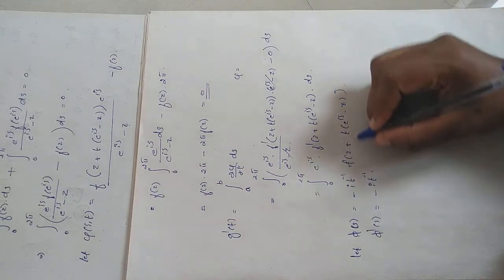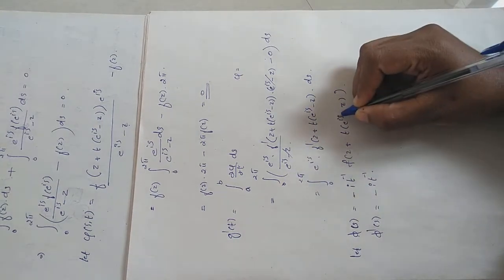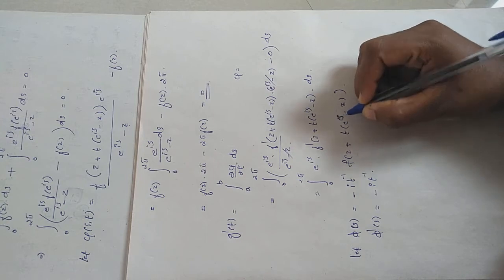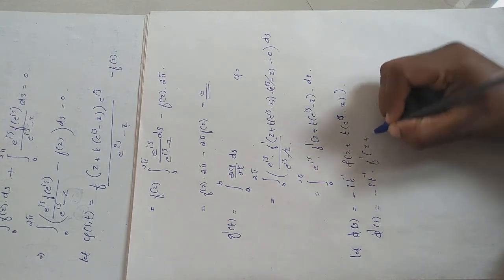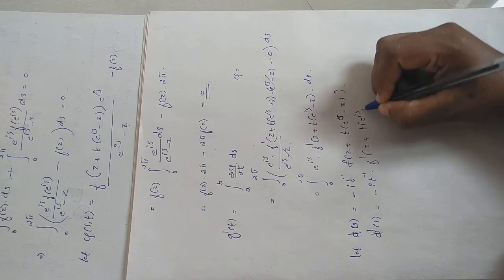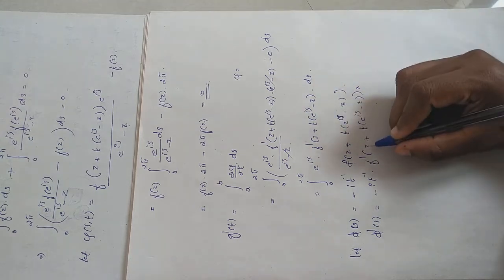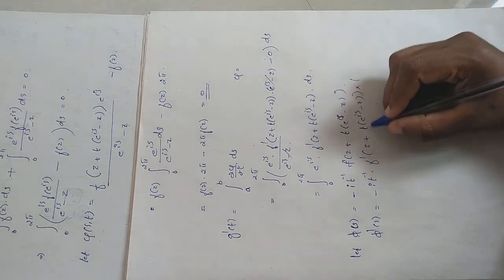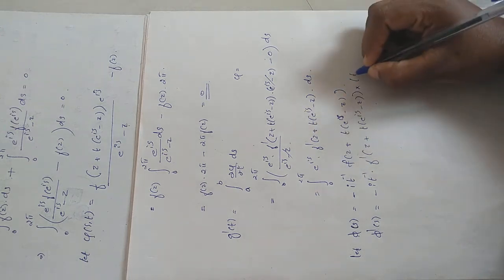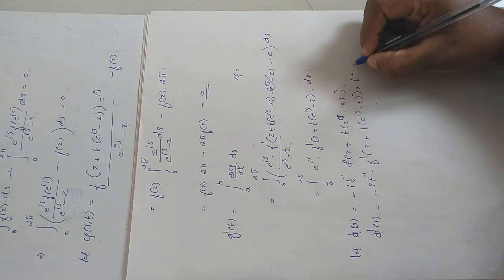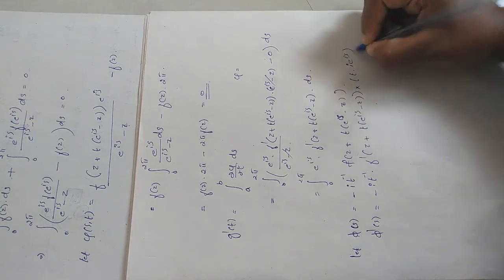So this function contains the variable s, therefore its derivative is f dash of z plus t e raised to is minus z into the derivative of the terms in the bracket. Derivative of z is 0, plus the derivative of t into e raised to is, which is i e raised to is.